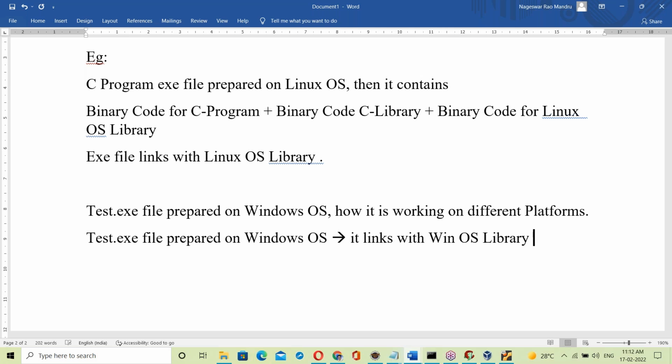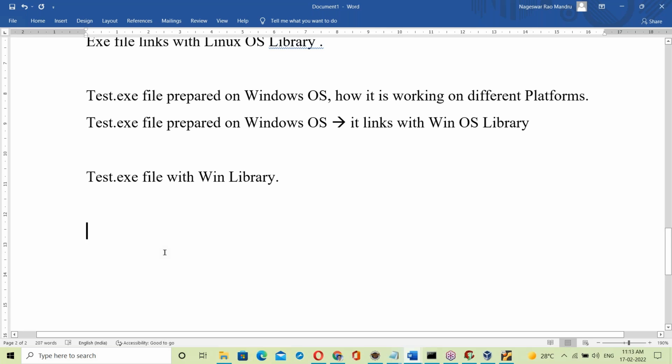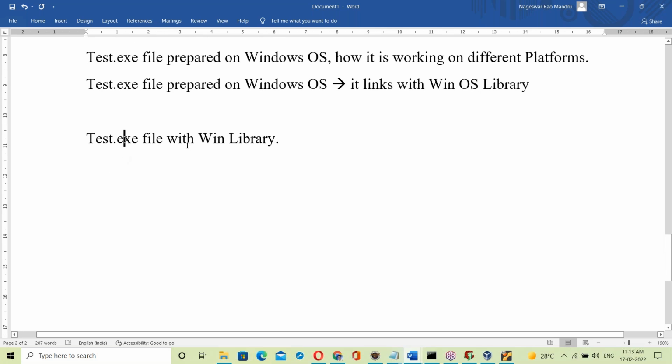That is the Windows library, right? So the test.exe file is linked with the Windows library. How does this work on different platforms?